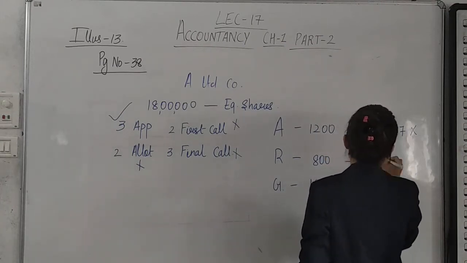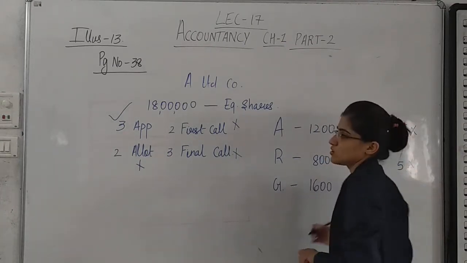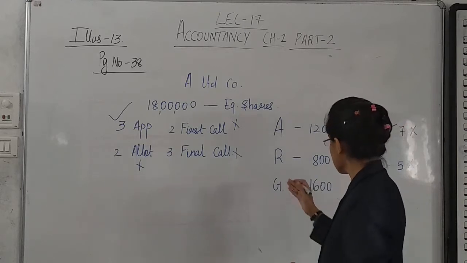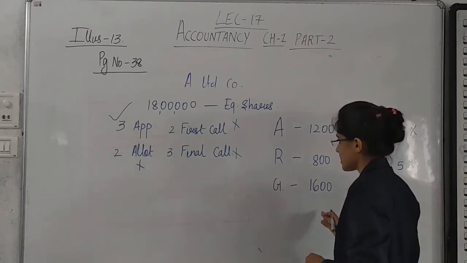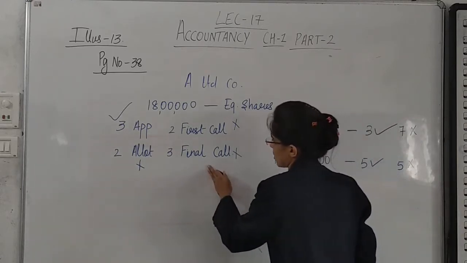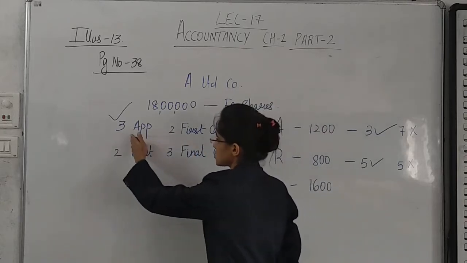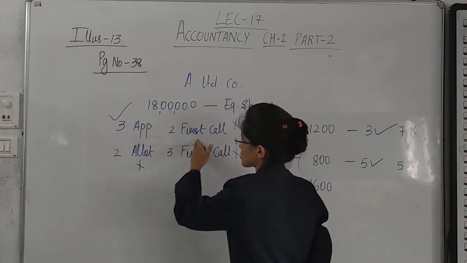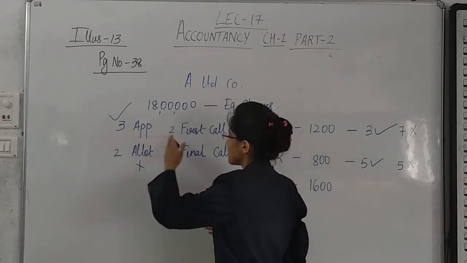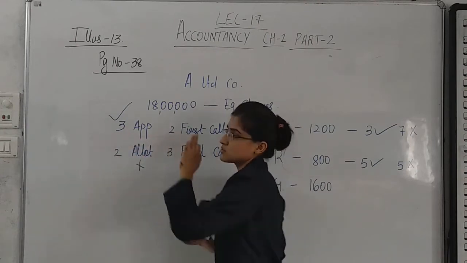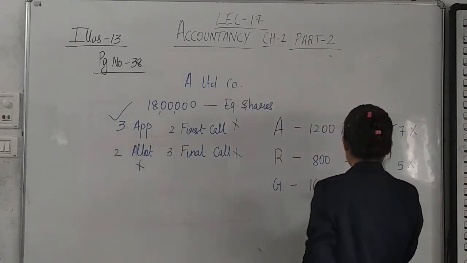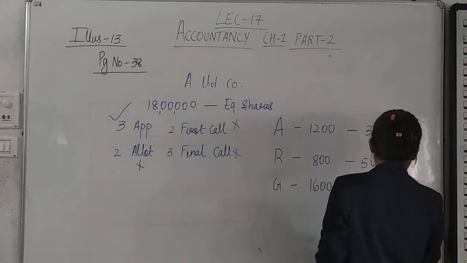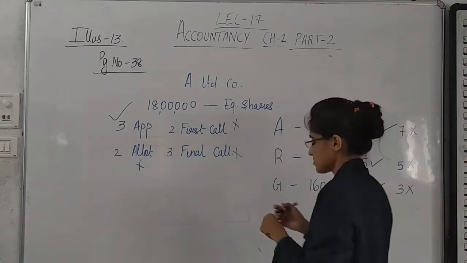Then Gami, she is having 1600 shares and she has not paid final call. That means she has paid application, allotment and first call: 3 plus 2 plus 2, 7 rupees paid and 3 rupees not paid.